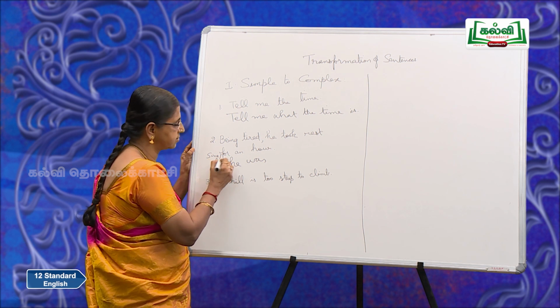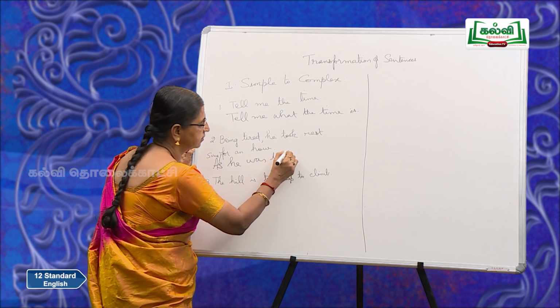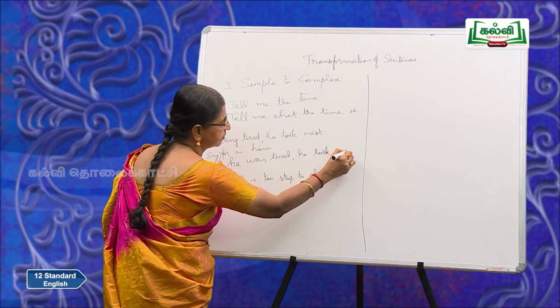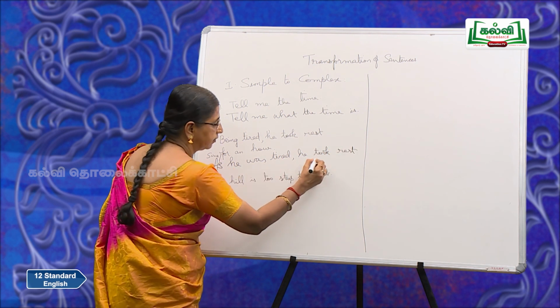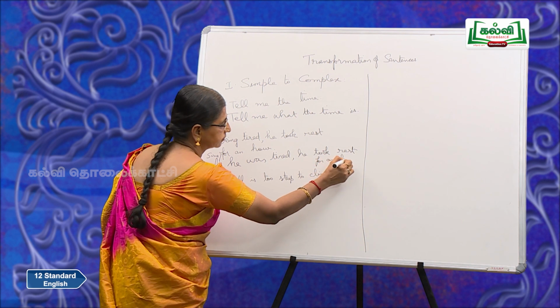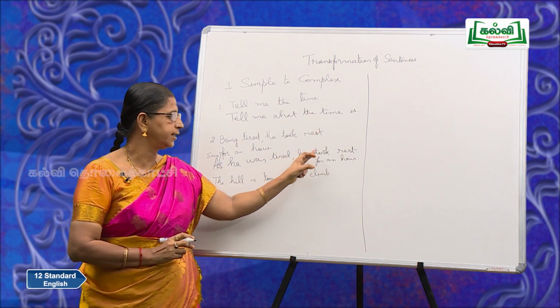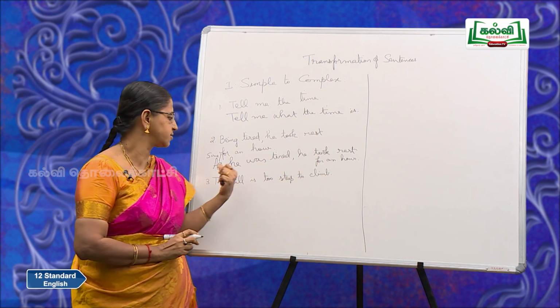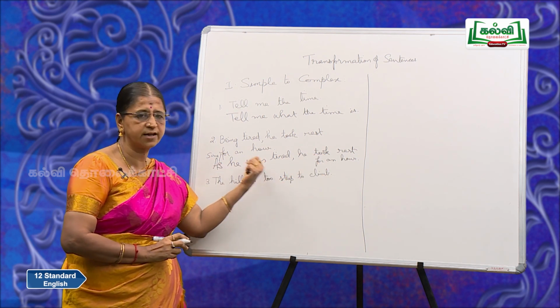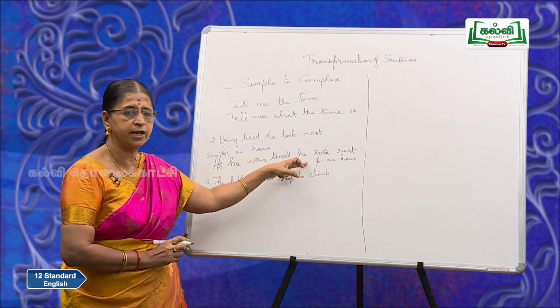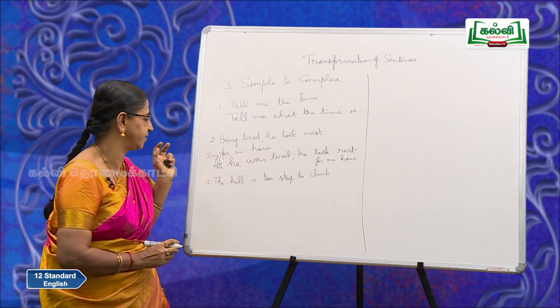As or since he was tired, he took rest for an hour. So as I told you earlier, he took rest for an hour is your main clause. Why? Since he was tired or as he was tired, it is your subordinate clause. So one main clause and a subordinate clause, complex sentence.